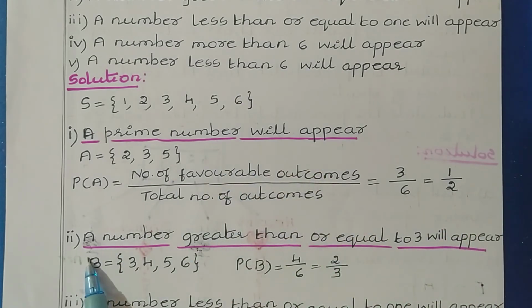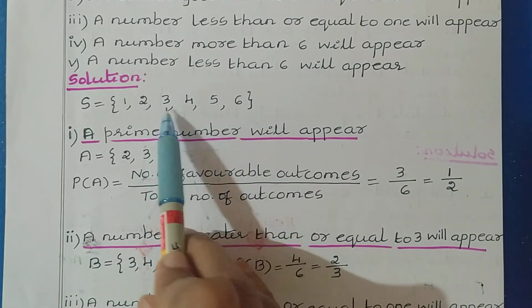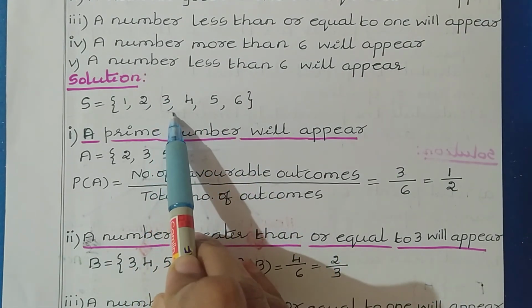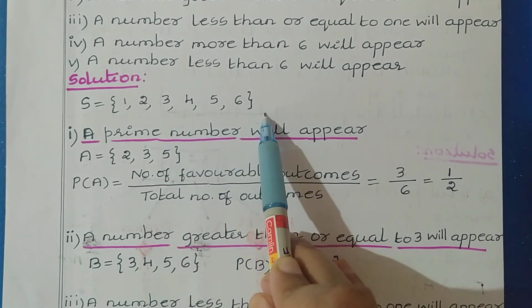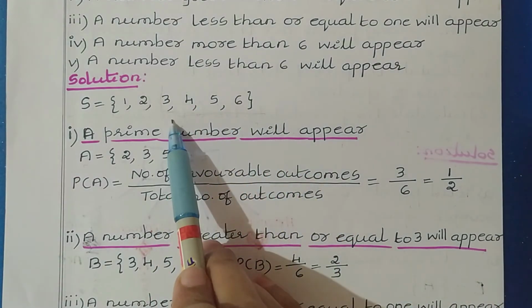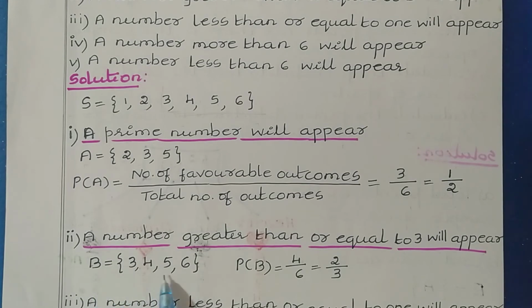Next, second question: a number greater than or equal to 3 will appear. Greater than or equal to 3 means we start from 3. 3 is also included, then all the numbers greater than 3 are also included. So in this category we have 3, 4, 5, 6. Let us take this as event B. Now let us find the probability of this.